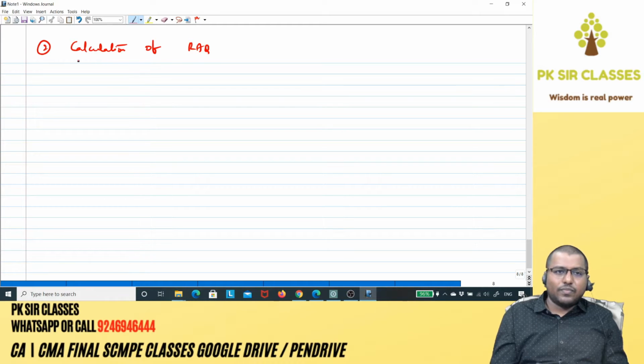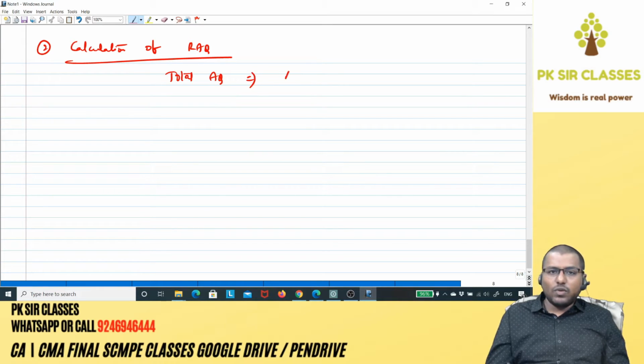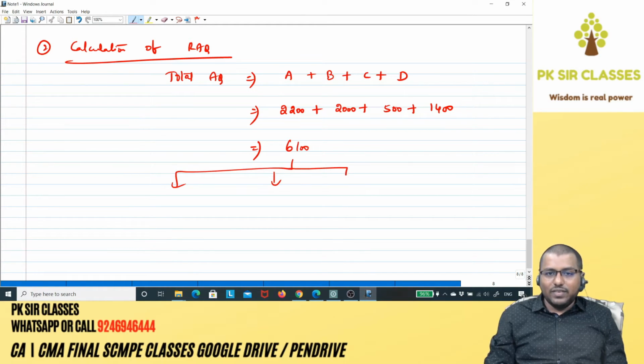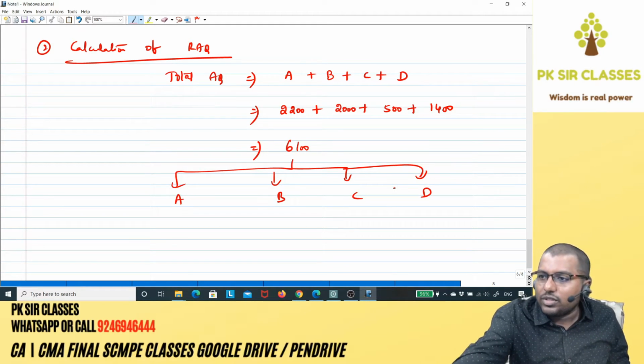of RAQ. So let's take total actual quantity first from the question. Total actual quantity is nothing but actual quantity of A plus B plus C plus D. That implies A 2200 plus B 2000 plus C 500 plus D 1400. So it comes around 6100. This should be reapportioned between A, B, C, D in standard proportion, correct?